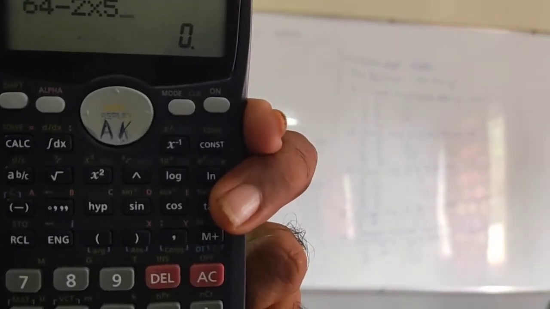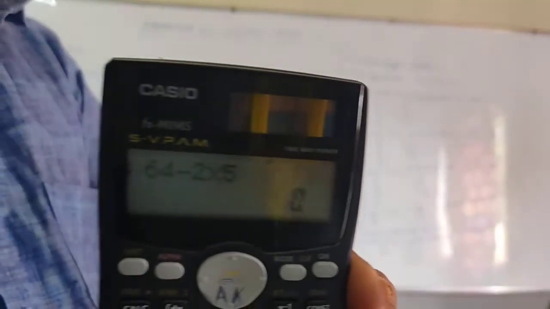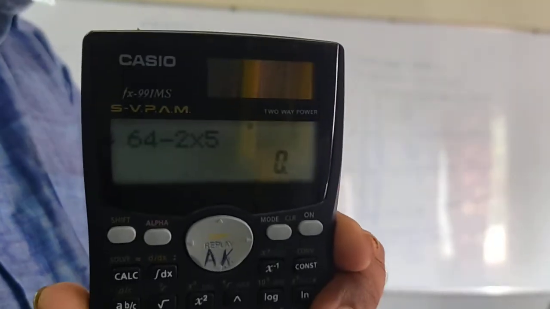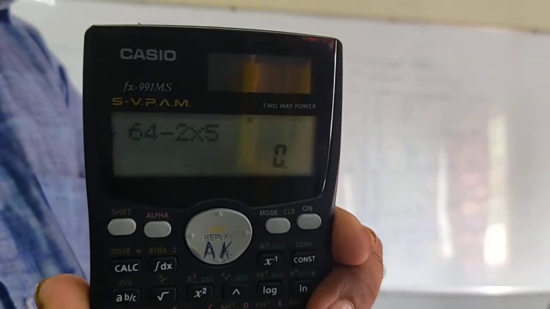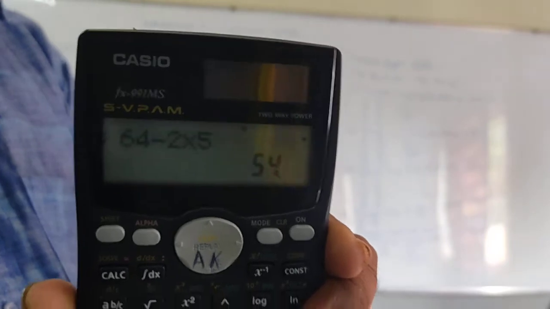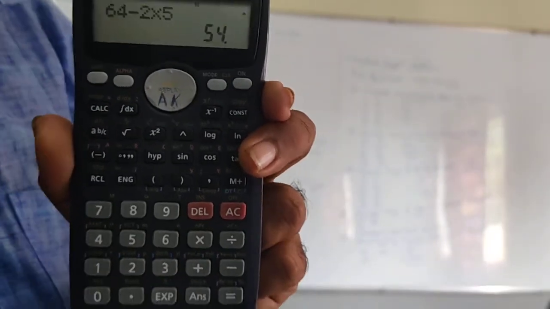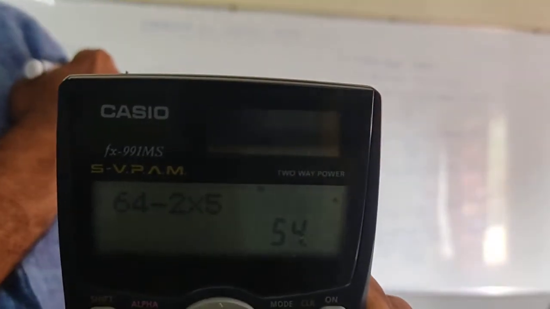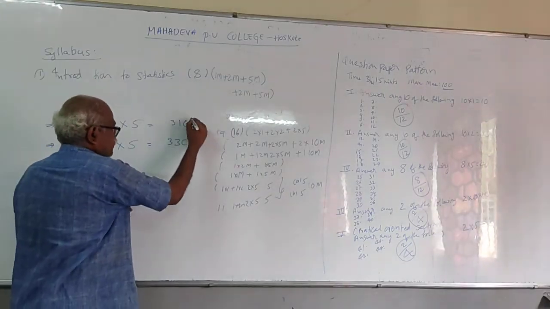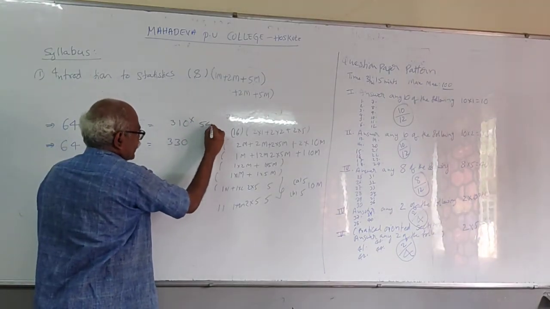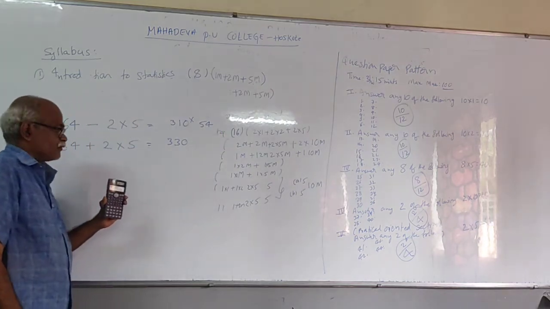See the answer. How much you got? 54. But what the student wrote? This is wrong. Correct answer was 54.